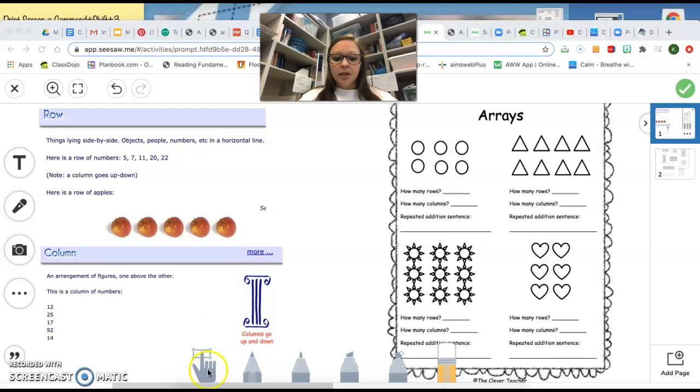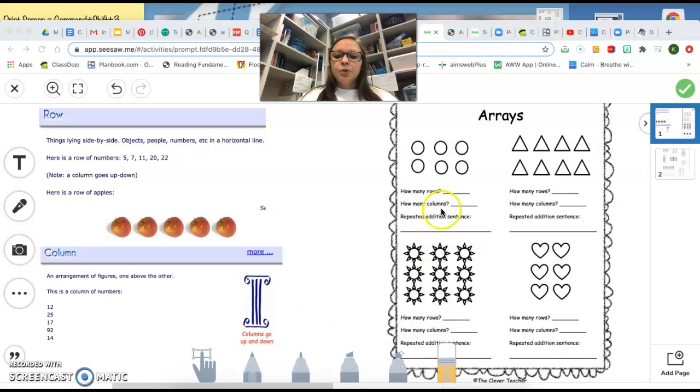Columns are the opposite. Columns go up and down, just like the columns that hold up your house. So the objects would go vertical, up and down. So here's a row, here is a column. Row, column, row, column. Do that with me. Row, column, row, column. Great.